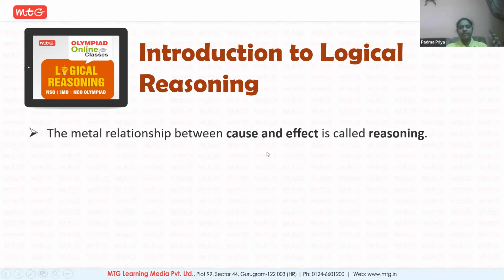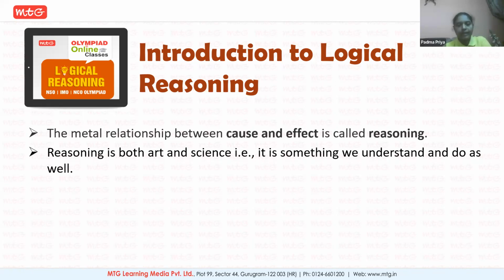When coming to the introduction of logical reasoning, the mental relationship between cause and effect is called reasoning. First of all, we'll understand what is reasoning. Whatever action happens, there would be a reason for it, and a result after it. When you write your exam, you'll get a result. If you have worked hard, your result would be much better. If you have made an average effort for the exam, you'll get a moderate result. So depending on the type of action, there will be a result for it. This relationship between the action and result, or cause and effect, is called reasoning.